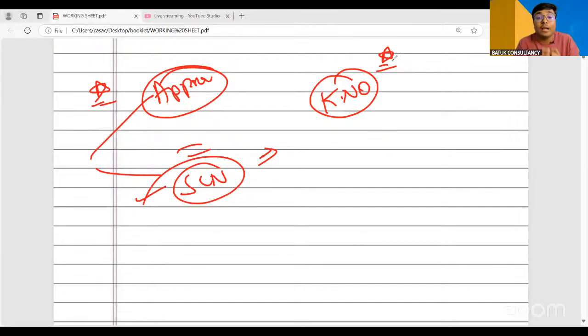Select the HSN and SAC code, because in many cases while going for the business audit, departmental audit, or in many cases when the departmental authority is going to detain your goods during the movement, in that case they are checking the goods from the GST common portal, the HSN SAC code which you have mentioned on portal, and if they find any variation, in that case they may issue the notice to you. So we need to be very much careful from that aspect. Okay, so this is all about our registration.